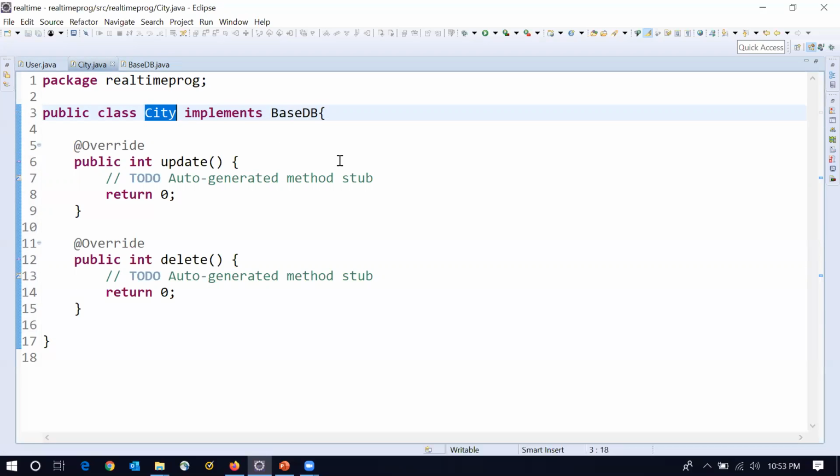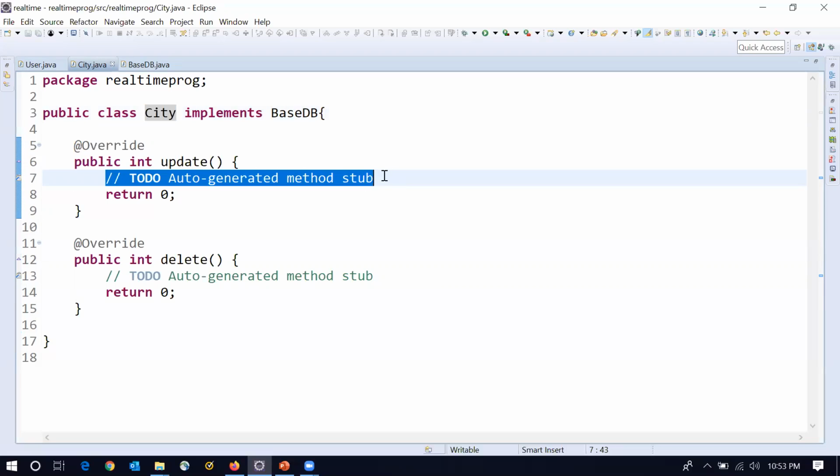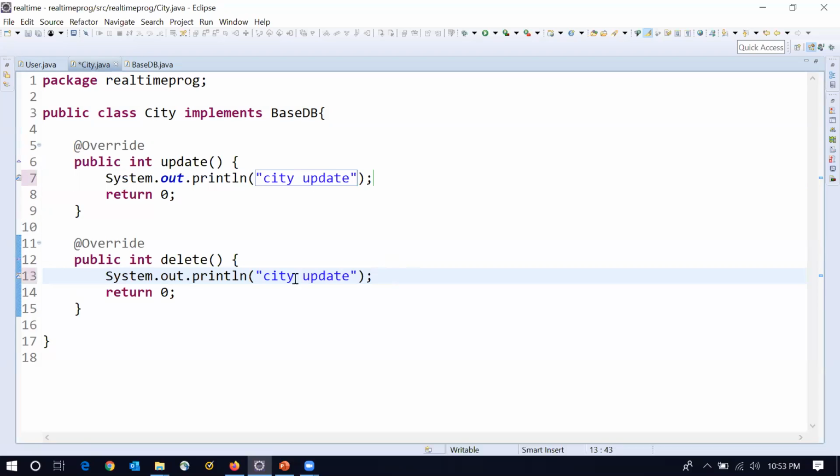Once a class implements an interface, the interface will not leave the class. It will tell you, because you are implementing me, you should write the logic for all the abstract methods. But the logic is up to you. Because City is implementing it, now it's city-related logic. City update, to update city records. City update. Again, delete city.